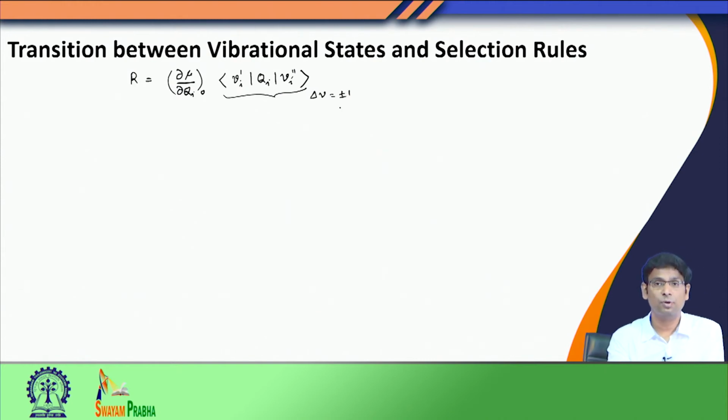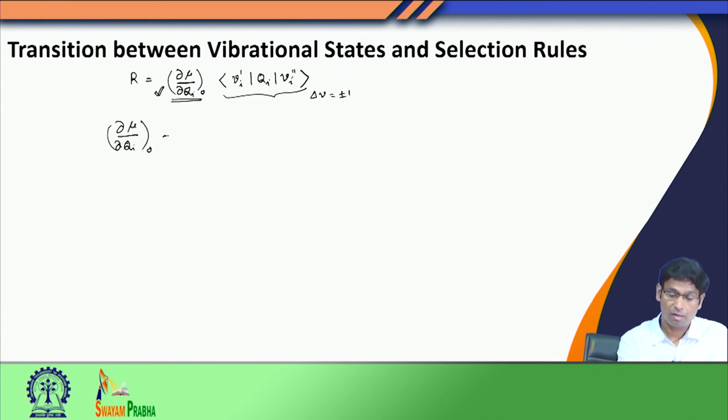But suppose delta V equals plus or minus 1, then what? What would be the intensity of this line? Even when delta V equals plus or minus 1, if this quantity becomes 0, the transition dipole moment becomes 0 and therefore, the intensity becomes 0. So, this quantity, the first derivative of the dipole moment with respect to the normal mode, is very important. This must not be 0. So, the selection rule for infrared spectroscopy is that the change of the dipole moment with respect to the normal mode must not be 0.